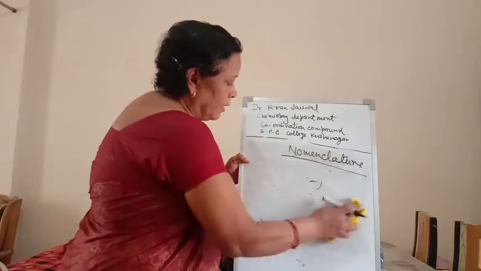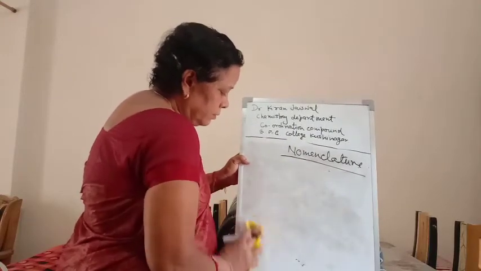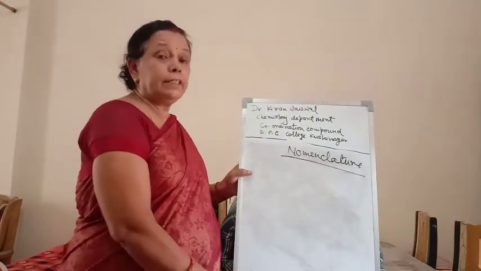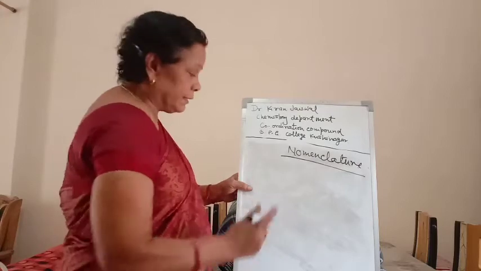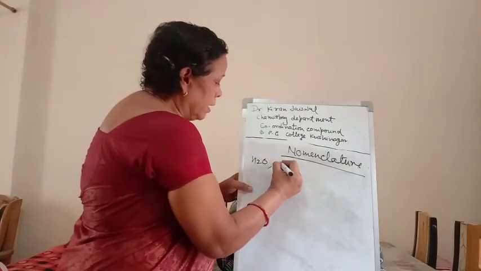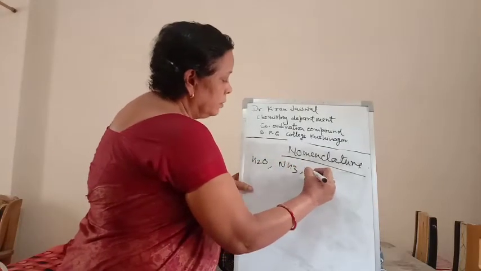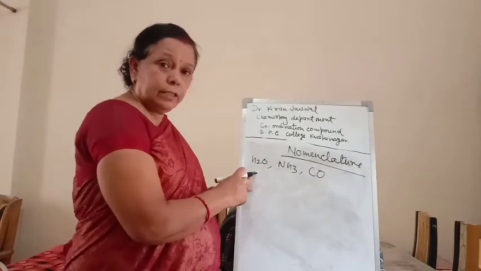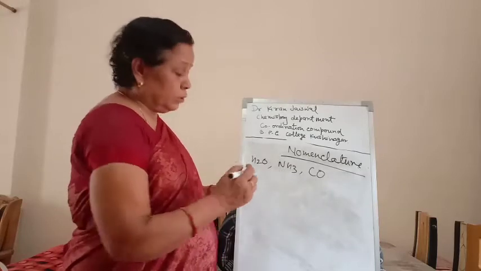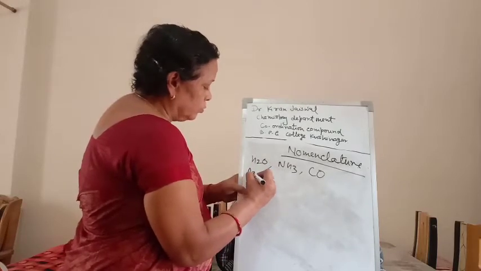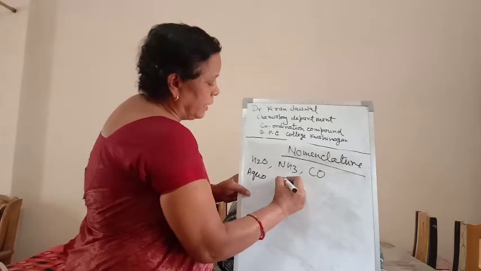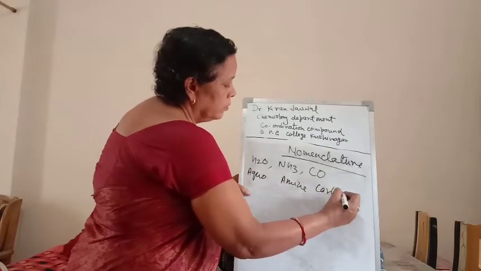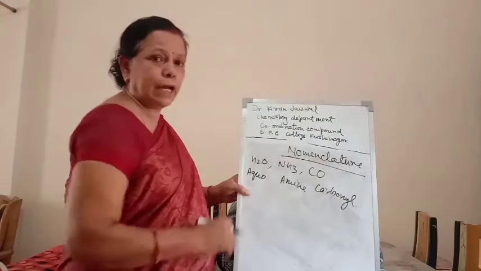The fourth rule of nomenclature is that the neutral ligand is written by a special name, such as water, ammonia, and CO. These are the neutral ligands. Water is written as aqua. Ammonia is ammine, and this is carbonyl, a special name.